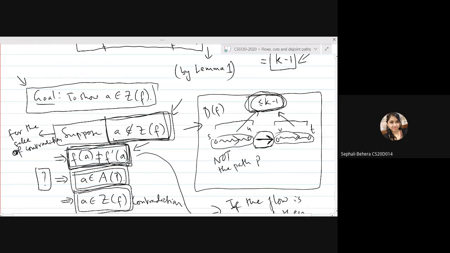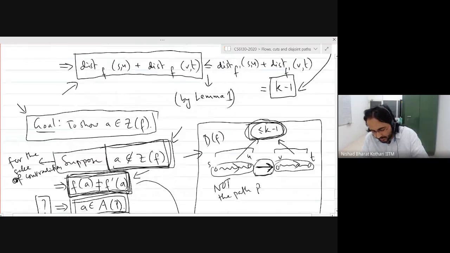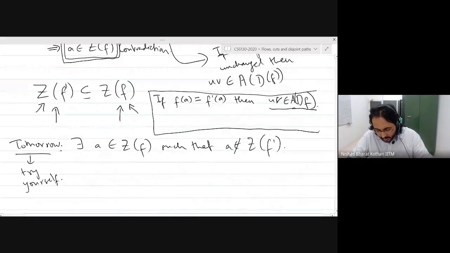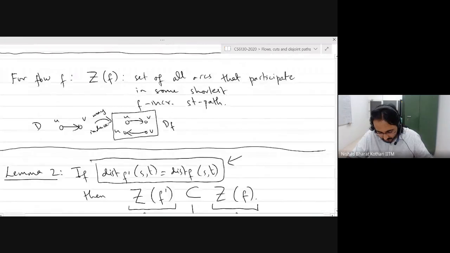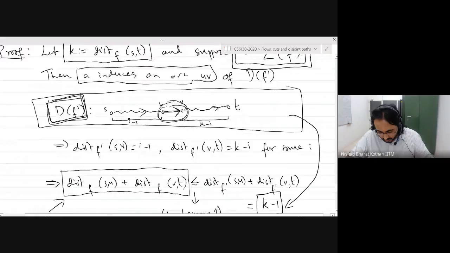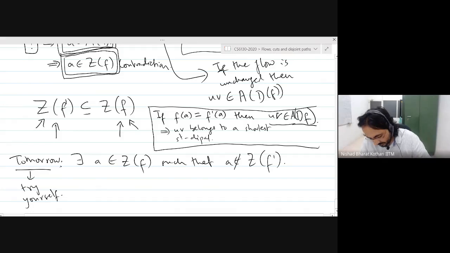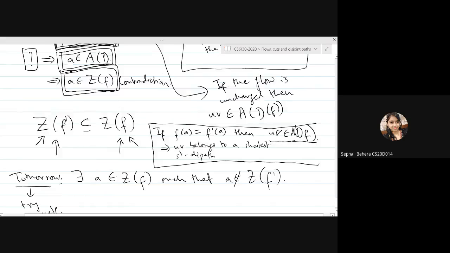If UV was an arc, then what it would mean is that the distance between S and T would be at most k, and in particular UV would belong to a shortest ST dipath, because of this drawing.